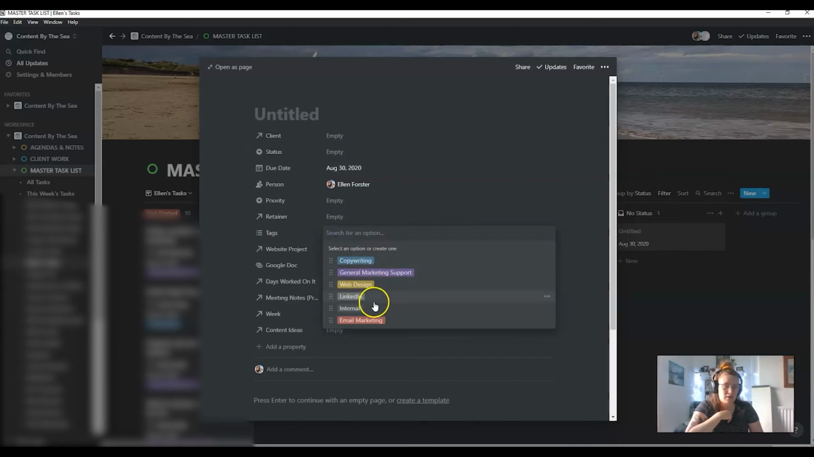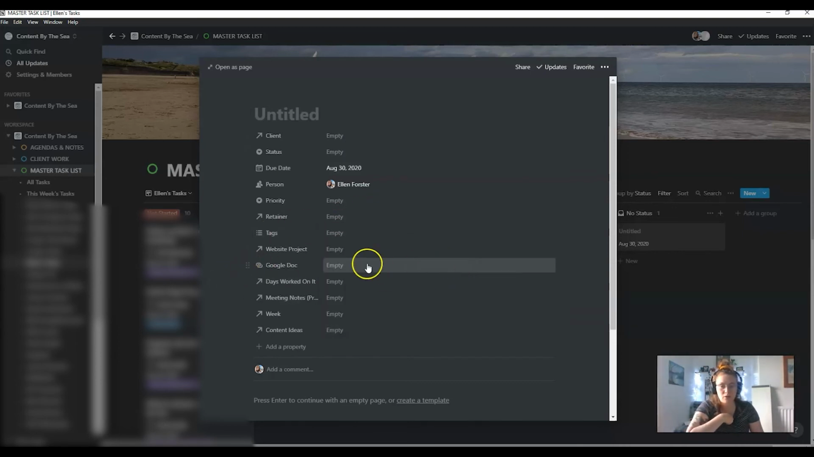What is the tags, and then again, these are the different kinds of things that we do. Is it a relevant Google Doc? Which days did I work on it? Is it linked to a certain meeting? So earlier I put in about meetings, and I said at that meeting these tasks were created, and that's where that would come up.